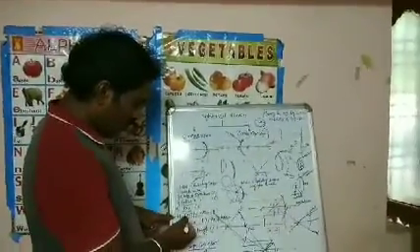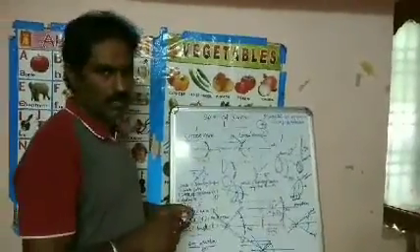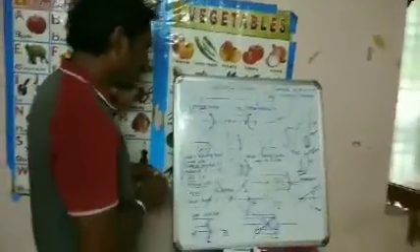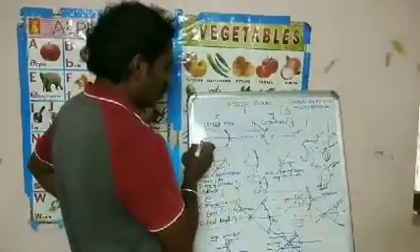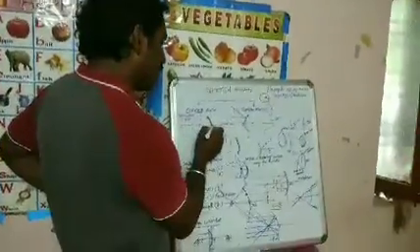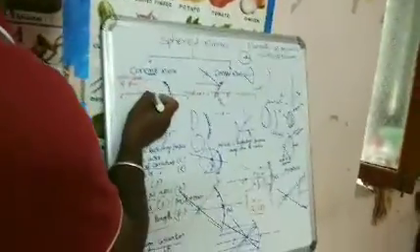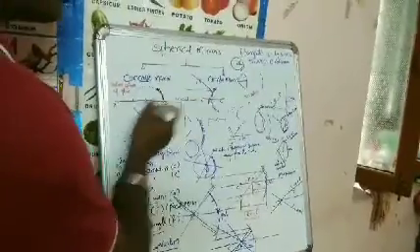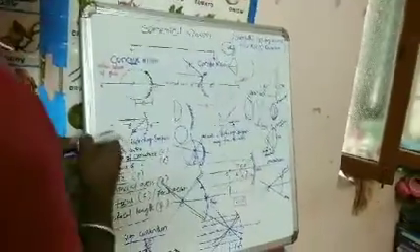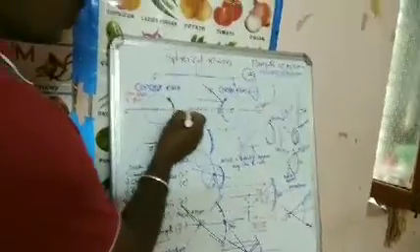So next we study about principal axis. What is the principal axis? The line passing through the center of curvature and pole, that line is called the principal axis.